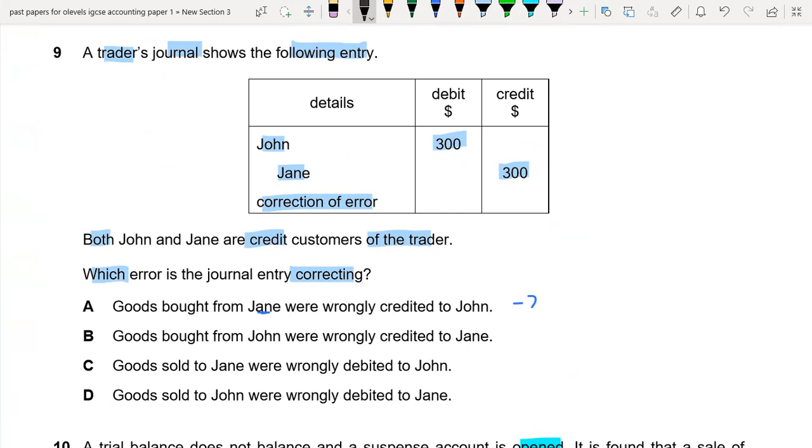Goods bought from Jane were wrongly debited to John. So we know that these are customers, so we didn't buy something from them. So A option is not the right option. In the B option, if you see, they are again talking about buying, so this is not the option. In C, basically, goods sold to Jane were wrongly debited to John. Okay. So basically, we sold goods to Jane for 300.